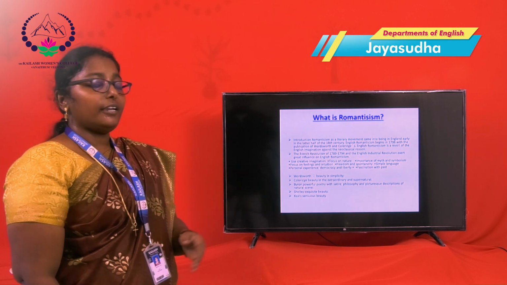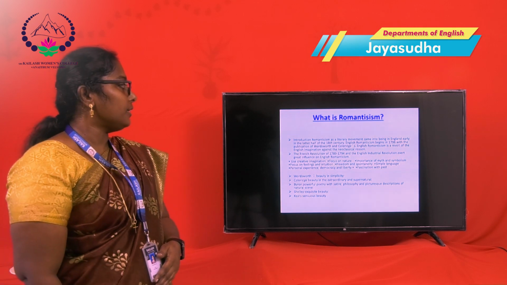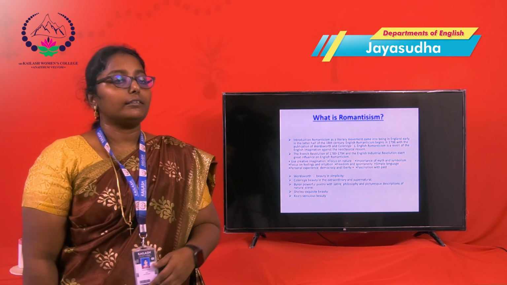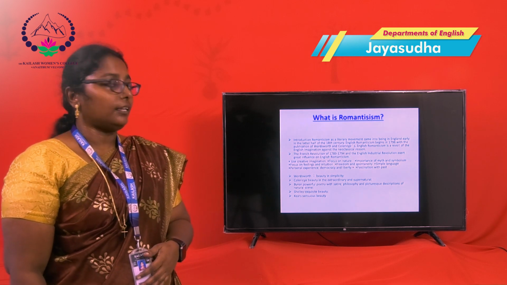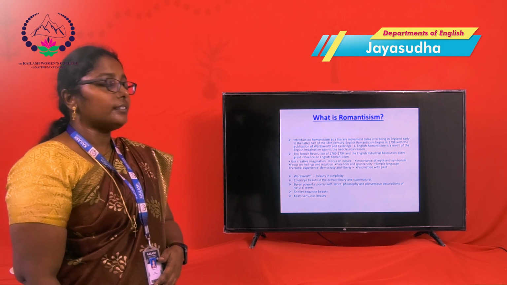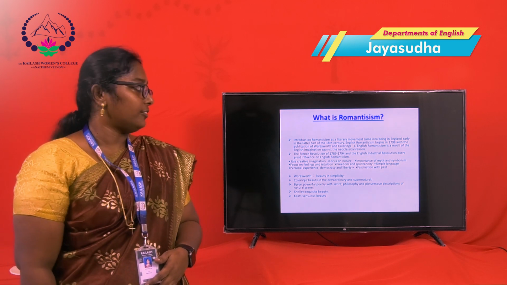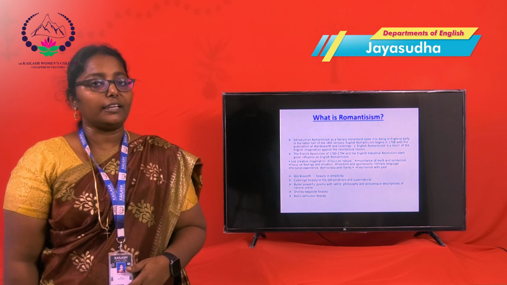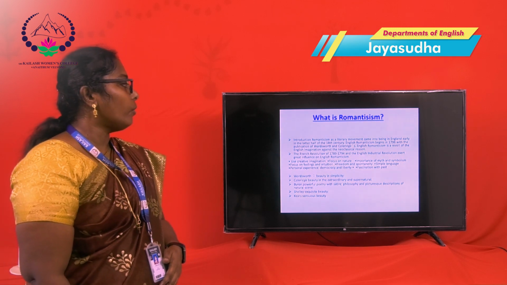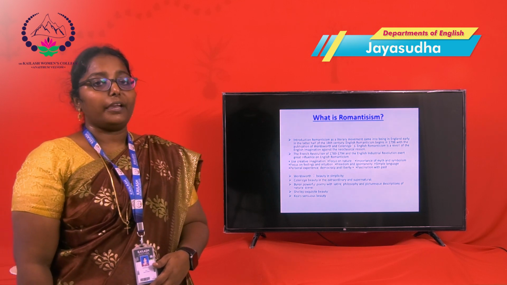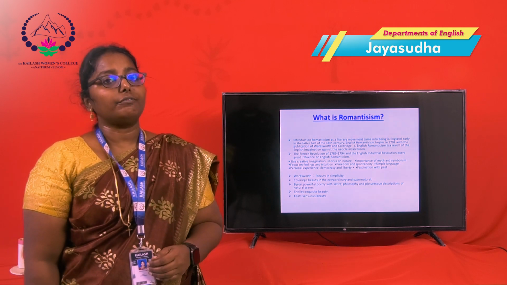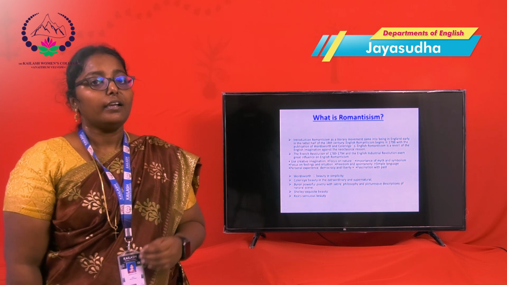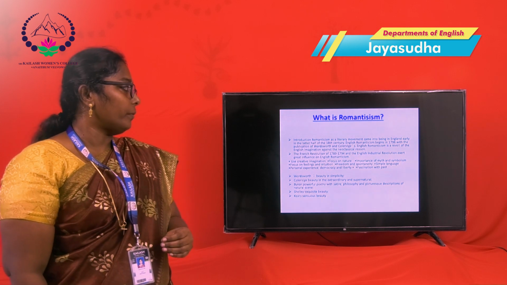What are the main natures of English romanticism? The first thing is the usage of creative imagination. In the English romantic period, imagination is the main thing, and it is a creative one. The next is that poets and writers focus on nature. Next, myth and symbolism are another important thing in the romantic period. Another is the focus on feelings and intuition. Then the most important thing for the writer is the freedom to write, and spontaneity in his writing is a main important aspect in the romantic period.